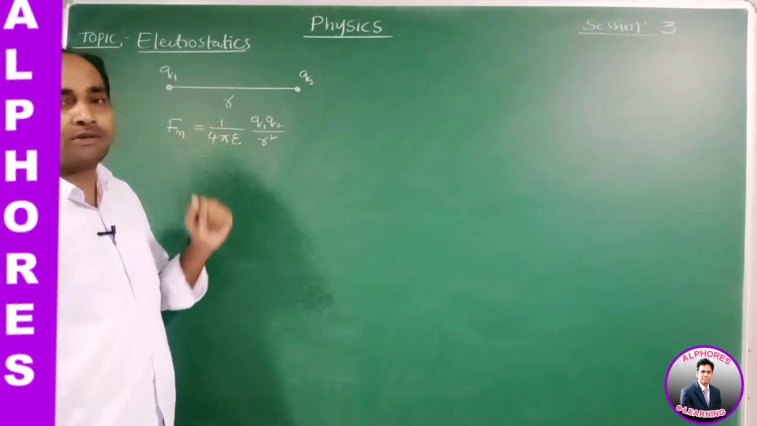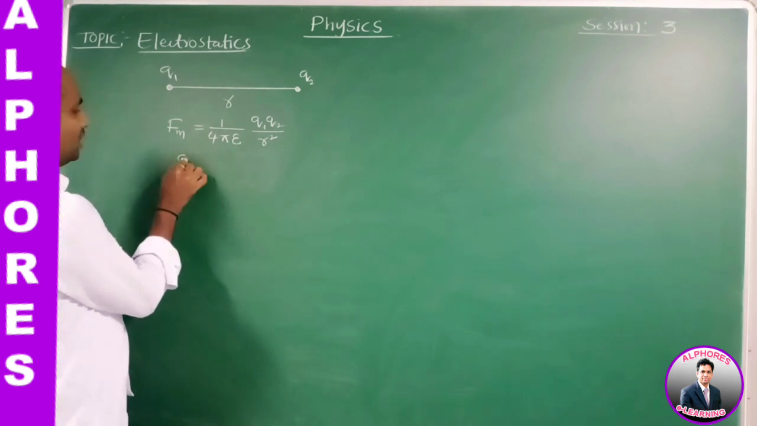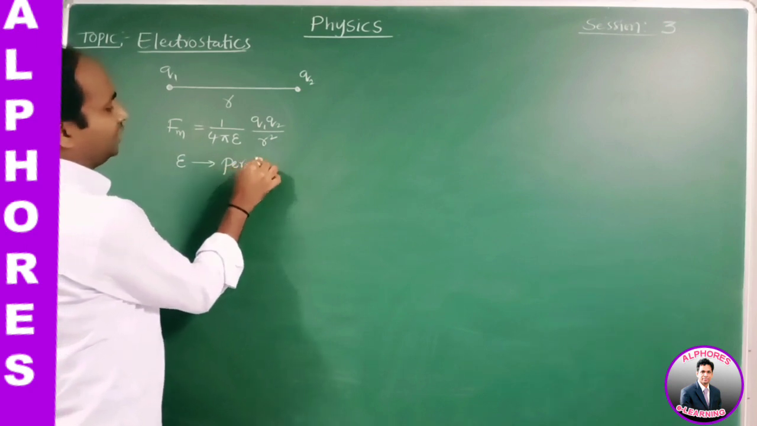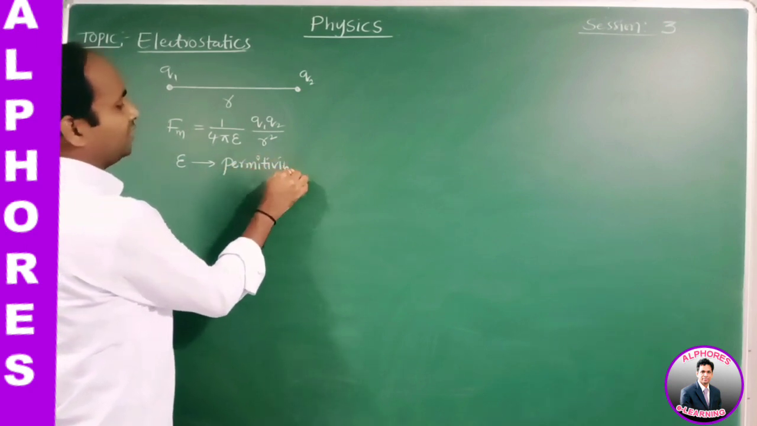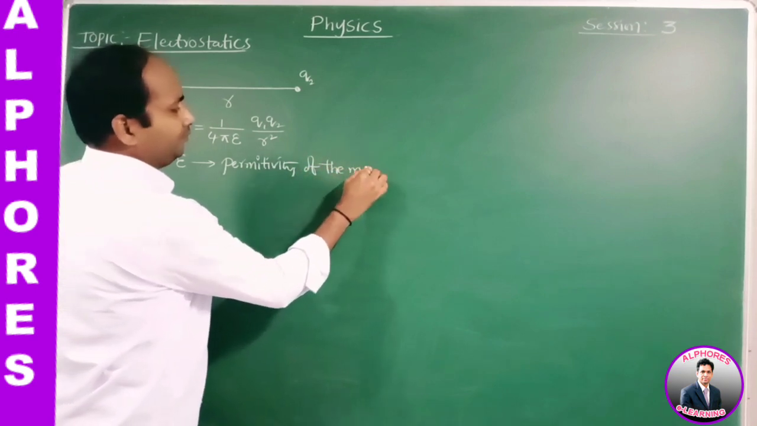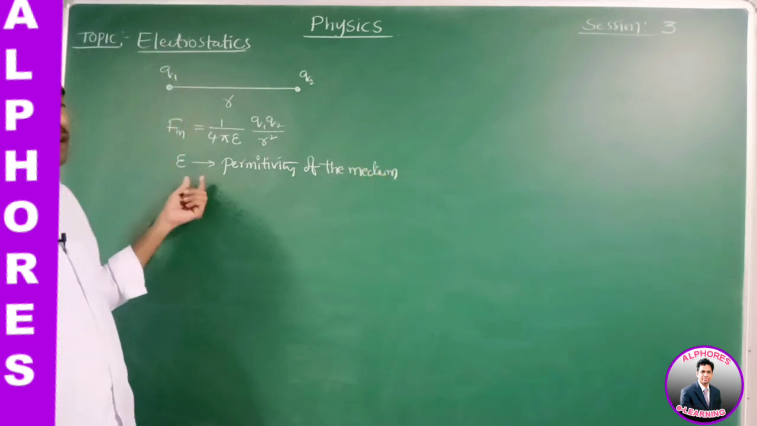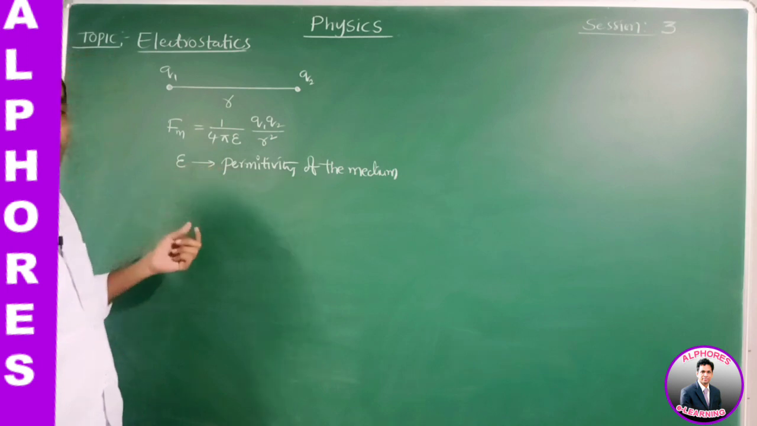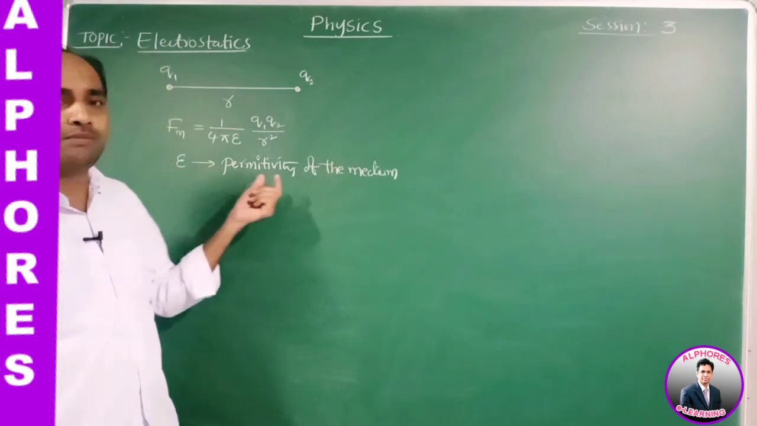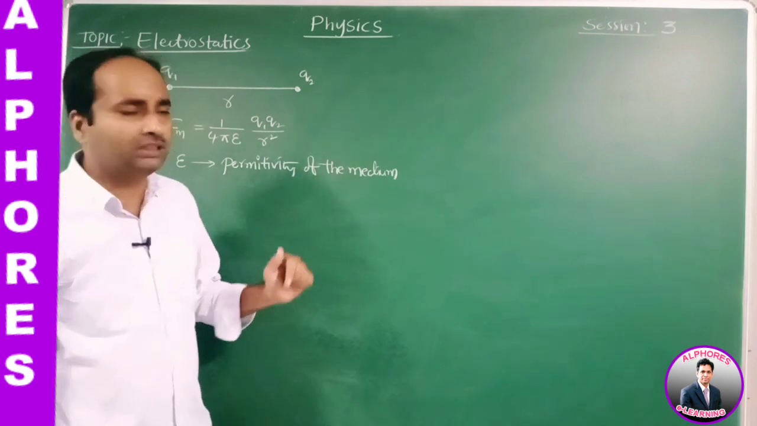Epsilon naught is the permittivity of free space, but here we are writing epsilon. What is epsilon? It is the permittivity of the medium. Epsilon naught, the permittivity of free space, is a constant. But epsilon is the permittivity of the medium. This value will be different for different types of medium.